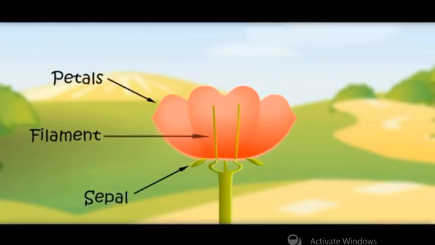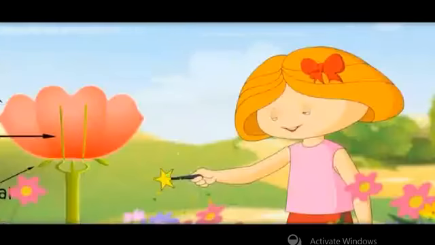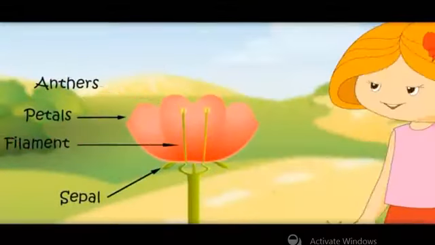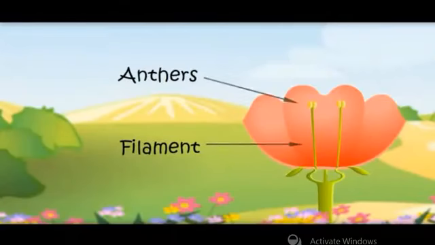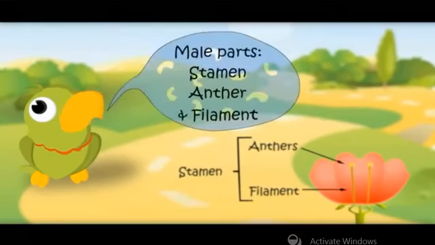Here comes the filaments. Bring few anthers too. Oh yeah. These filaments and anthers are male parts of the flower. Jointly, these are called stamen. Male part, stamen, anthers and filaments.